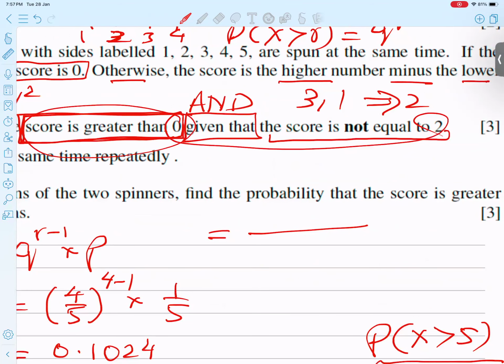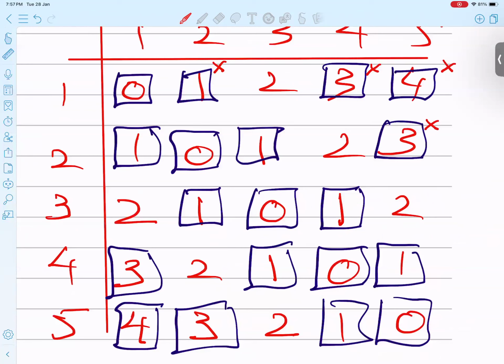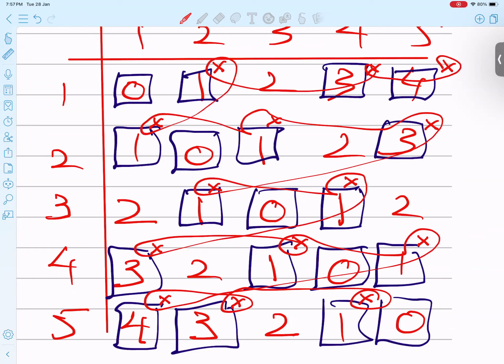So bigger than 0 but not equal to 2. Short story, I will take all more than 0, but I will not take 2. So I will take this, this, this number. Wait a minute, no, not 2. I will take this number, this number, and so on until the last ones. Count 1, 2, 3, 4, 5, 6, 7, 8, 9, 10, 11, 12, 13, 14. So 14 numbers are satisfying this situation.